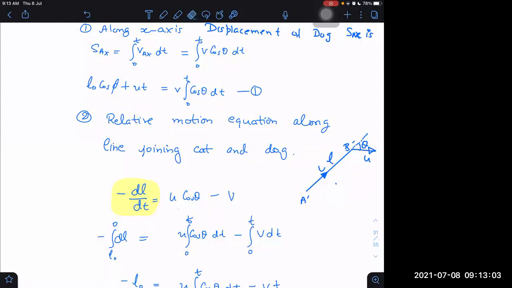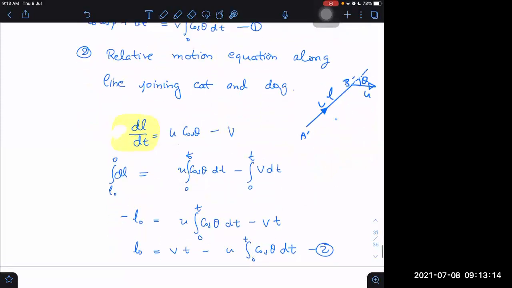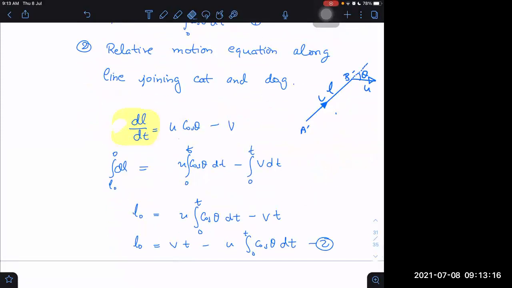I think I have made a mistake here. I am writing one more negative here, which should not be there. Already I am taking care of it, writing it as negative. This we can write as just dL by dt only. Then this was here, not like that. It is wrong here, it seems.